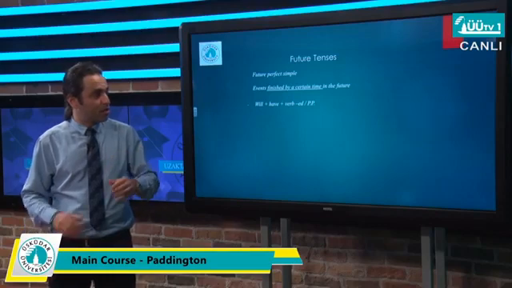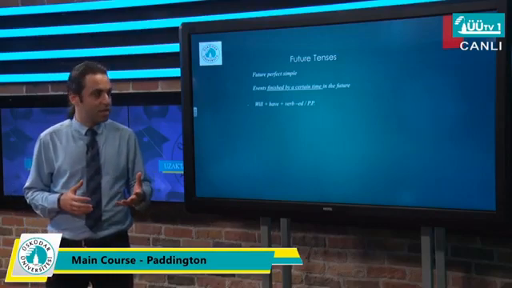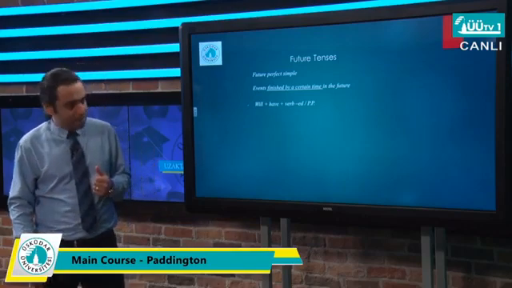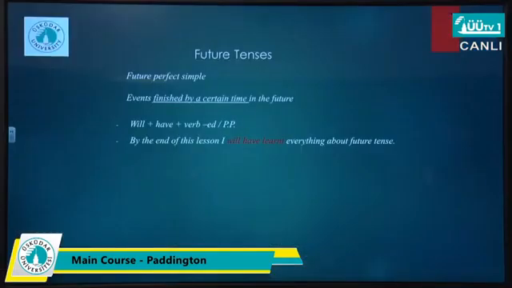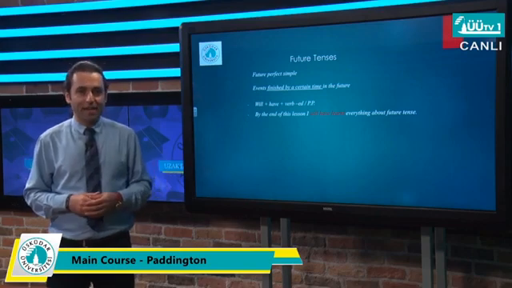By the way, the structure is will plus have plus verb-ed for regular ones, and of course the past participle for irregular ones. Look at this sample. By the end of this lesson, I will have learned everything about future tense. So hopefully you are sure that by the end of this lesson, you will cover everything about future tenses. And because you are so sure about it, you use future perfect.